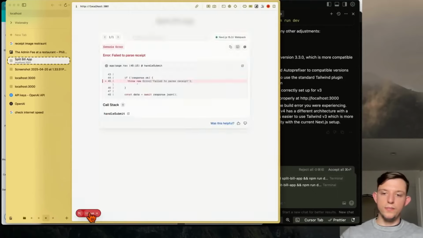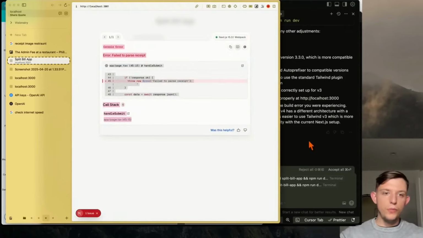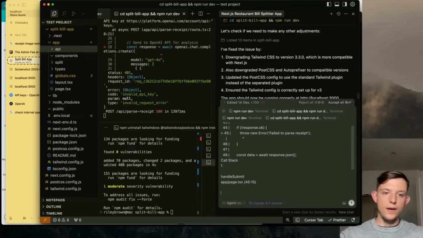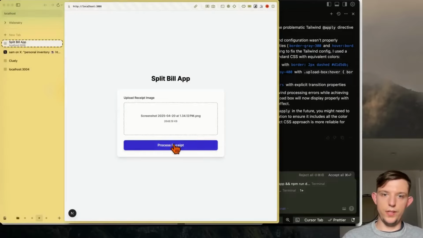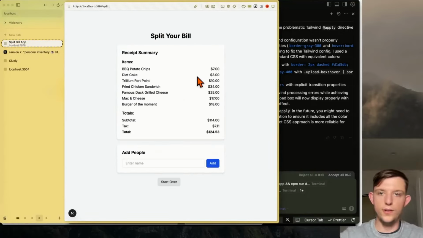Failed to process, please try again. And so it failed to parse the receipt. Please fix this. Search the internet if you have to find a fix. Okay, so here it's done. Let's see if this works. So we can upload this screenshot here, process the receipt. Let's see if the API is working. It appears like it's working this time. Boom. Okay, so here is the bill that it processed.